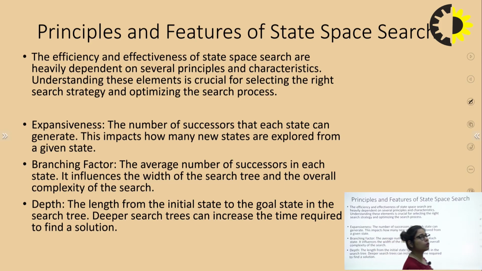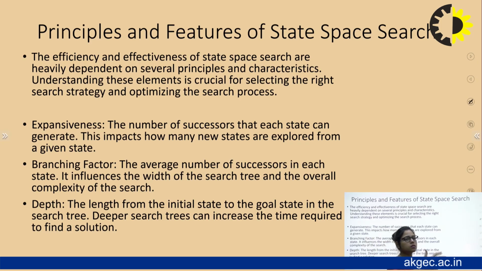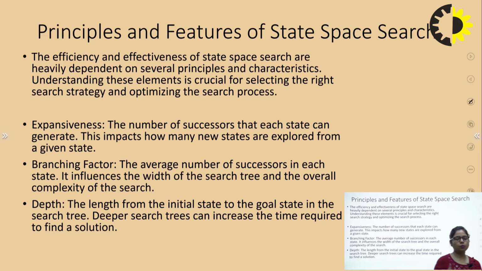This impacts how many new states are explored from a given state. For example, if a state has 10 successors, then we have to explore 10 different paths. We need to explore which direction each state is moving in, what the lengths are, which is the longest path from that state, and what the outcomes are. This is called expansiveness.